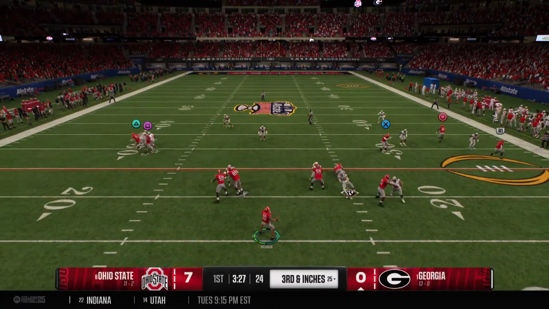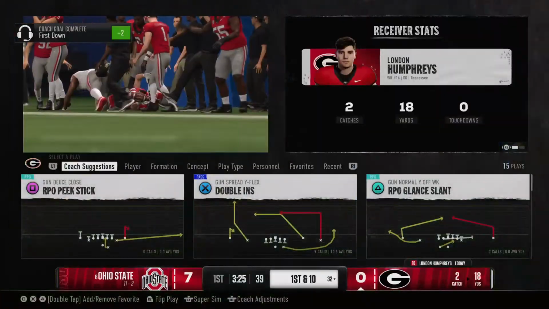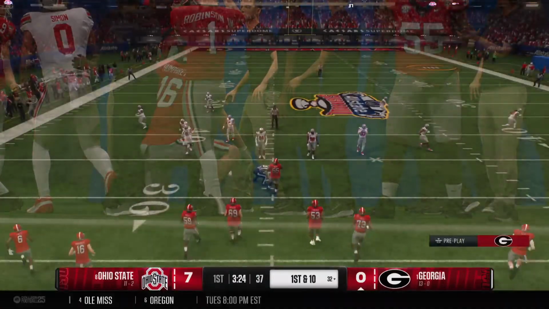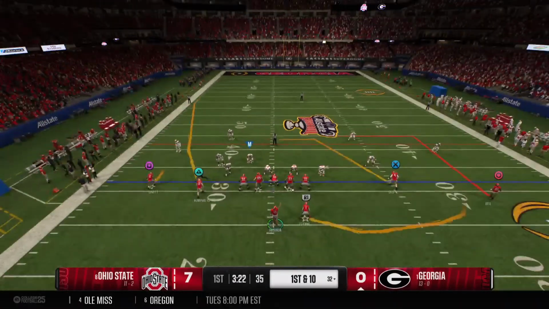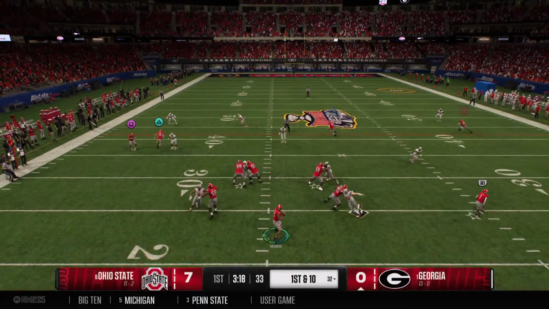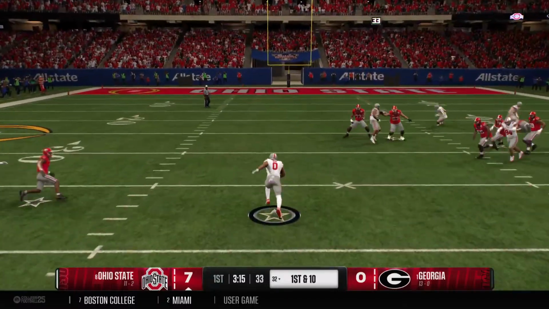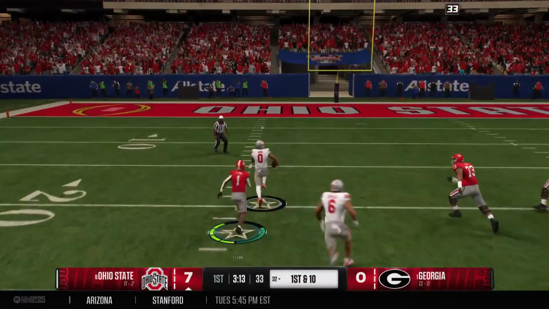On third and short, they'll try to throw for it here. Caught on the outside. It's Humphreys. And he'll head out of bounds, but not before picking up enough for a first down. Georgia getting set with a 1st and 10 now. Pressure is coming. And is intercepted. Going the other way. Can they catch him?